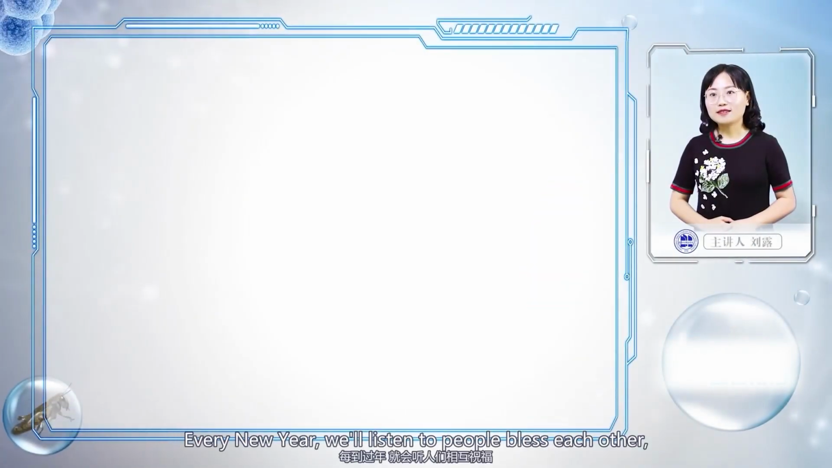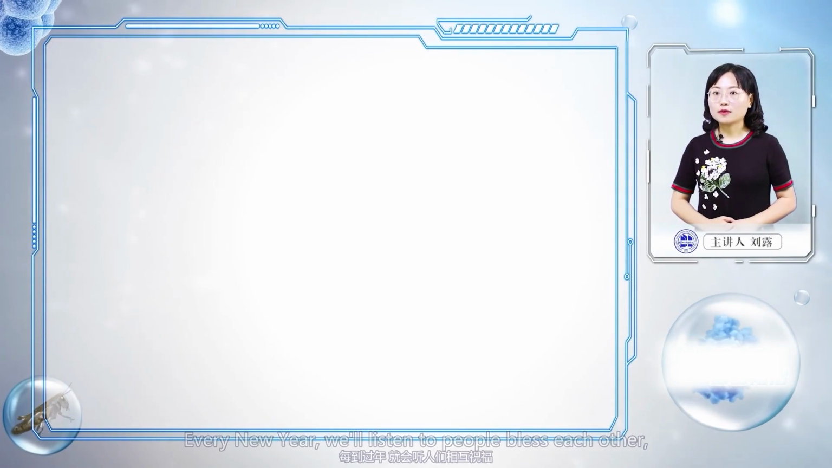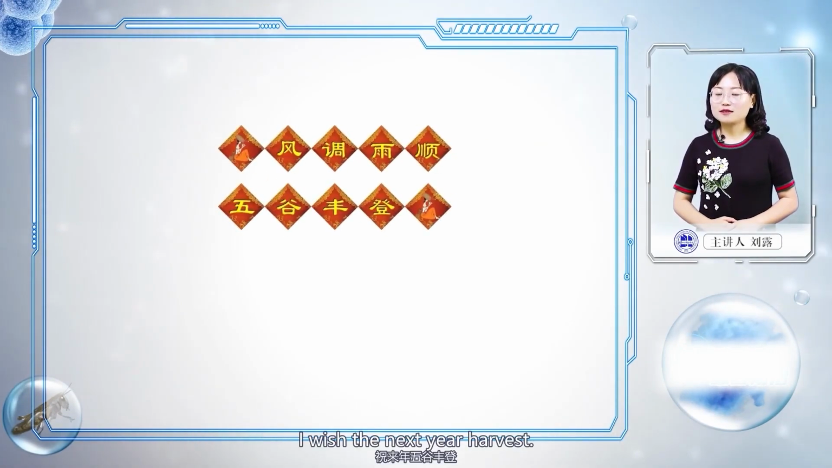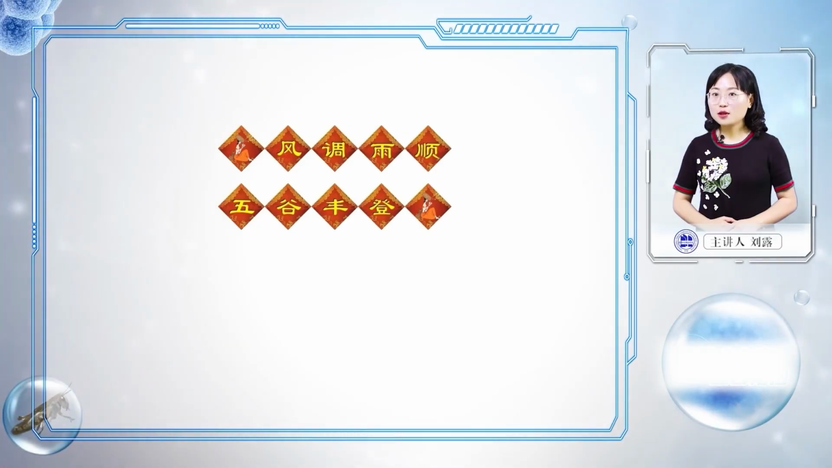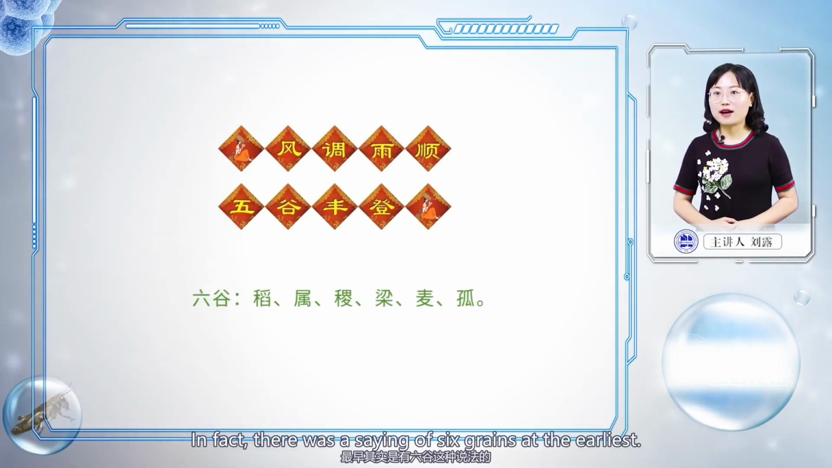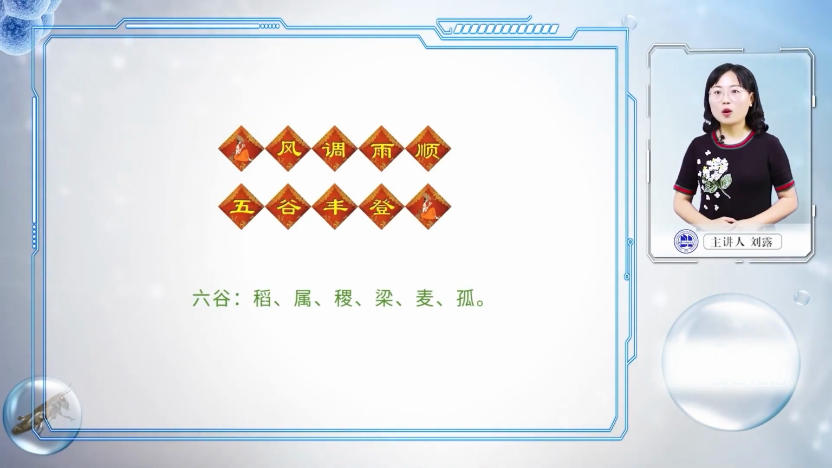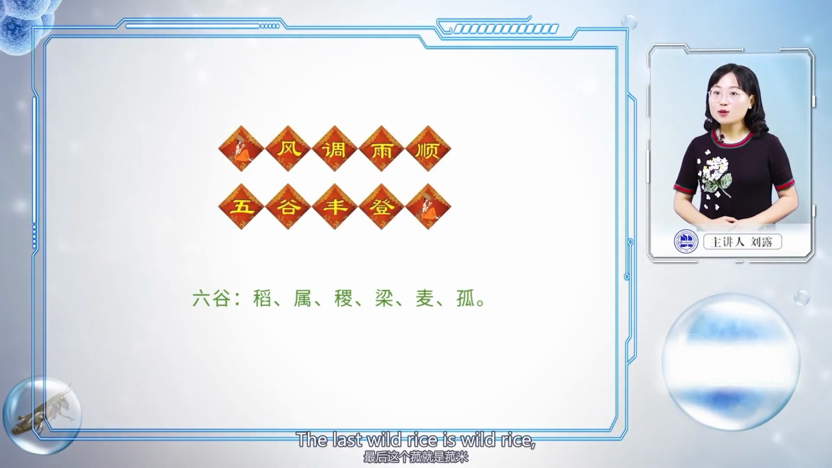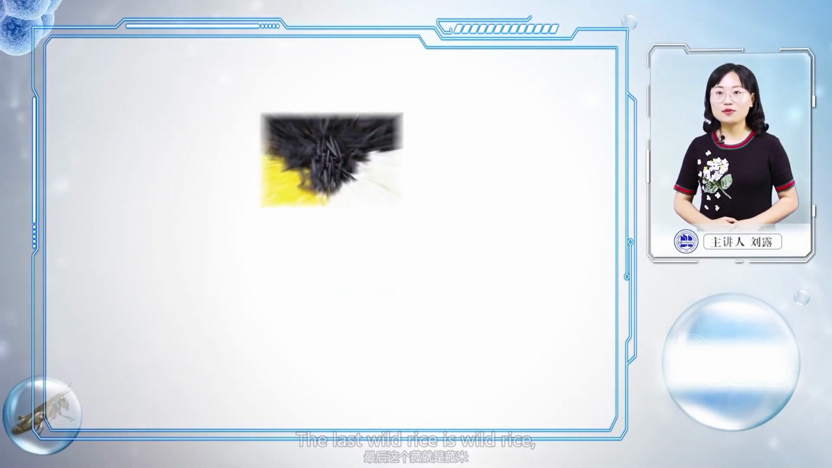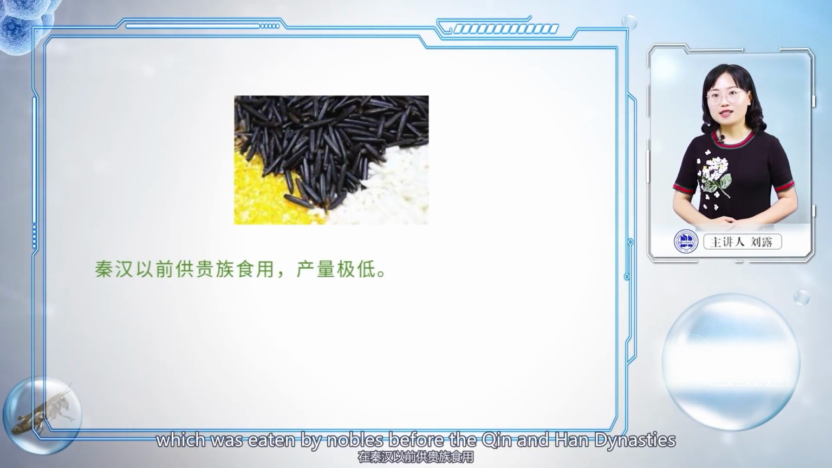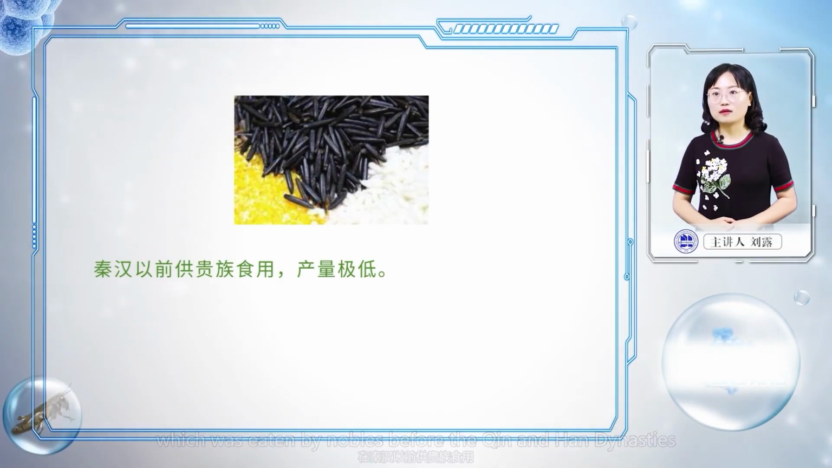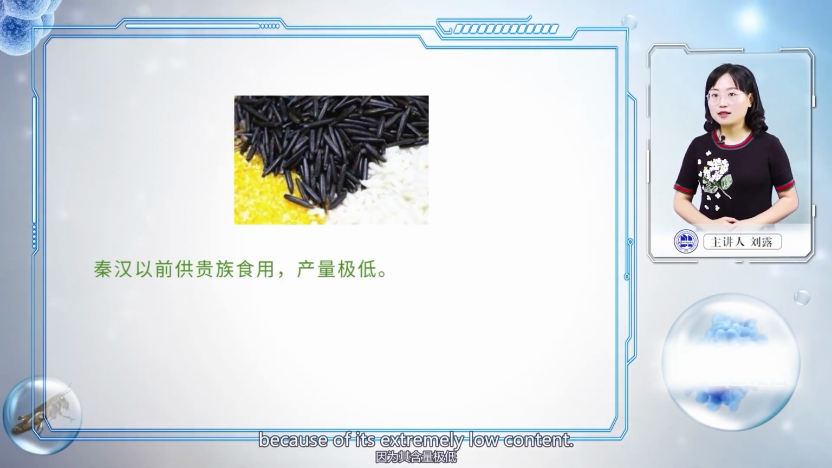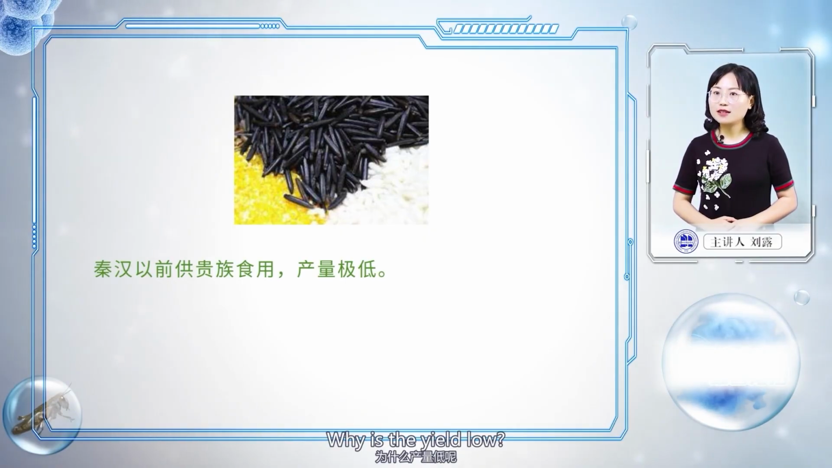Let's look at these two plants. Every new year we hear people bless each other, wishing for a good harvest in the coming year. But you know what? In fact, there was a saying of six grains at the earliest. The six grains include rice, broomcorn millet, foxtail millet, sorghum, wheat, and wild rice. The last, wild rice, was eaten by nobles before the Qin and Han dynasties because of its extremely low yield. Why is the yield low?